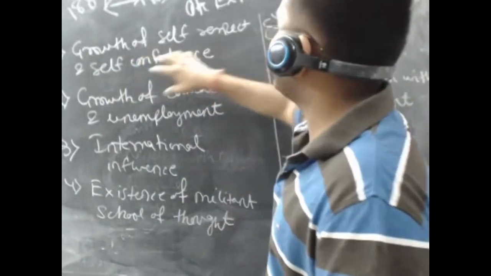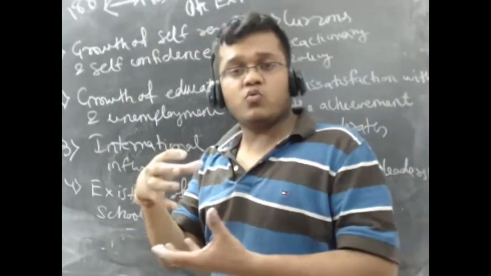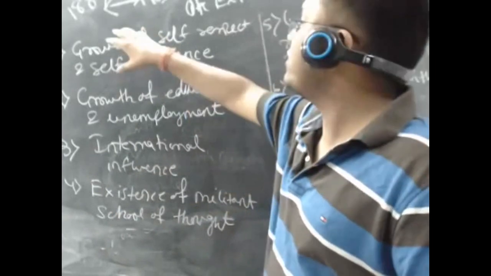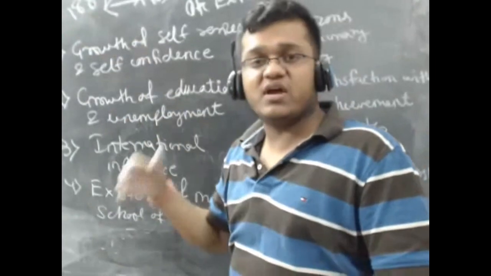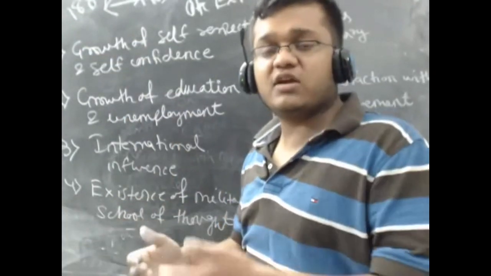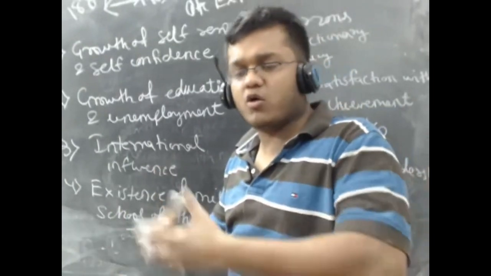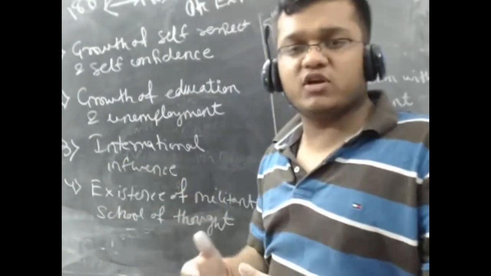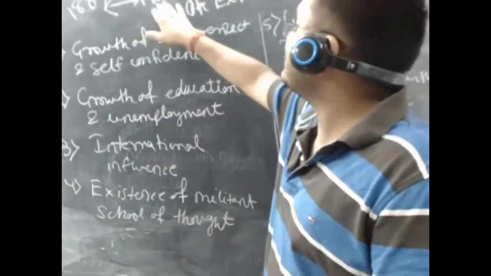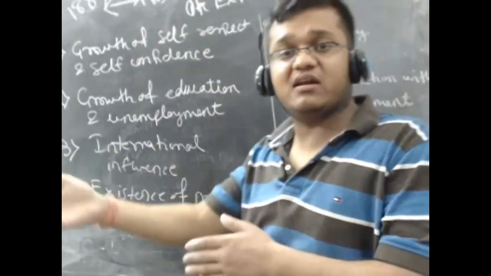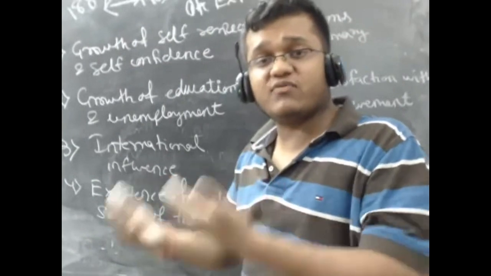First point I have written is growth of self-respect and self-confidence. The people who started agitation in 1885 were not sure about themselves. They did not know how they would agitate, what success they would achieve, what their method would be. But by the time these people reached 1905, they had this self-confidence.